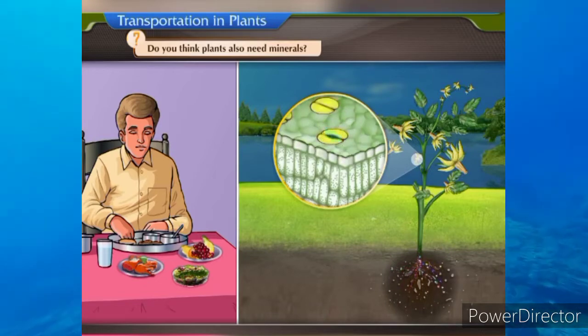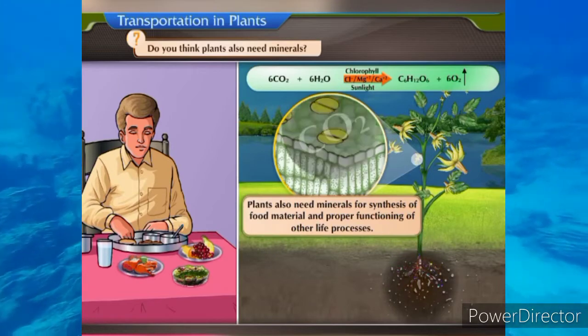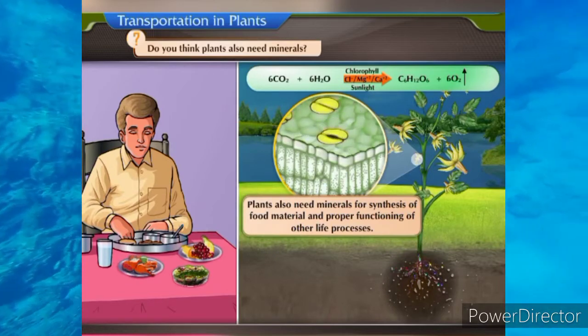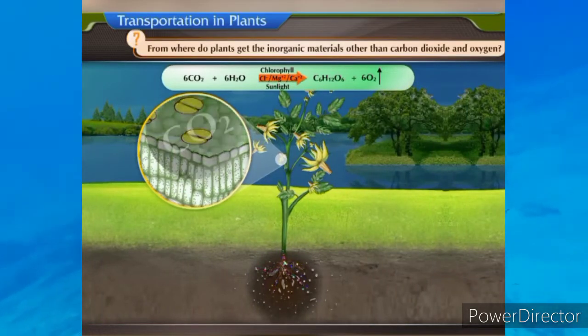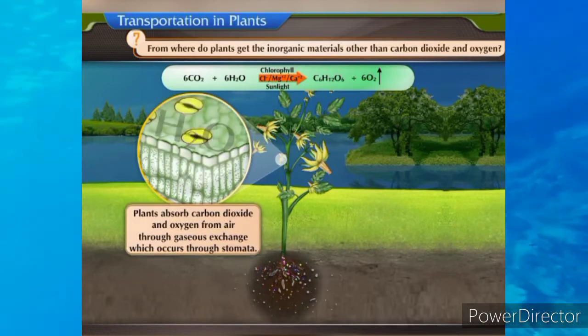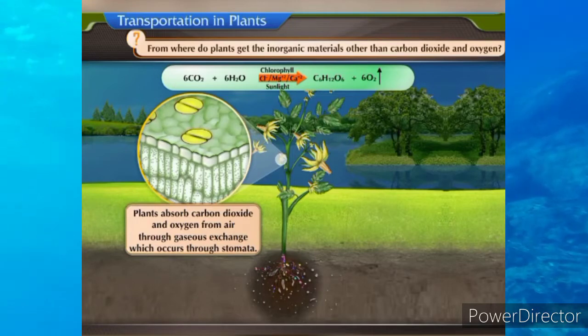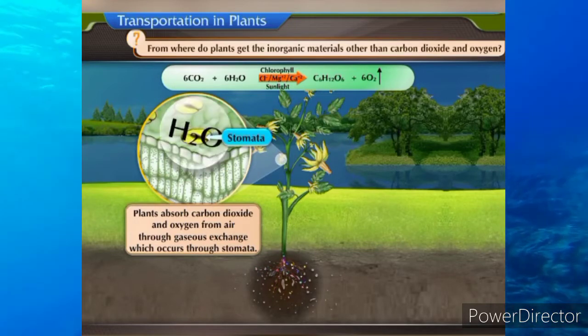Like human beings, plants also need minerals for synthesis of food material and proper functioning of other life processes. From where do plants get the inorganic materials other than carbon dioxide and oxygen? Plants absorb carbon dioxide and oxygen from air through gaseous exchange, which occurs through stomata.